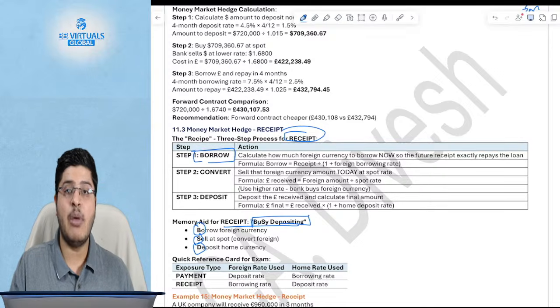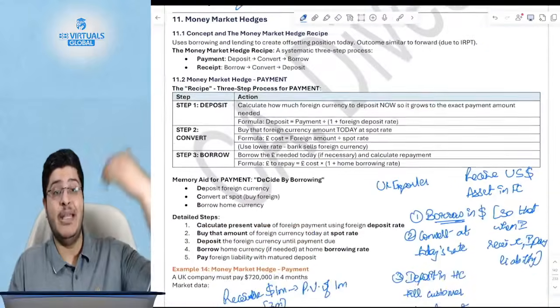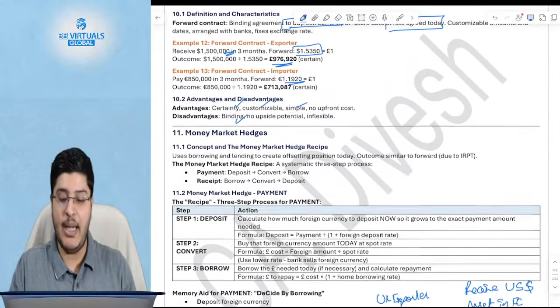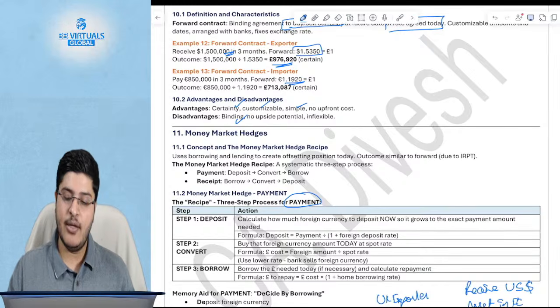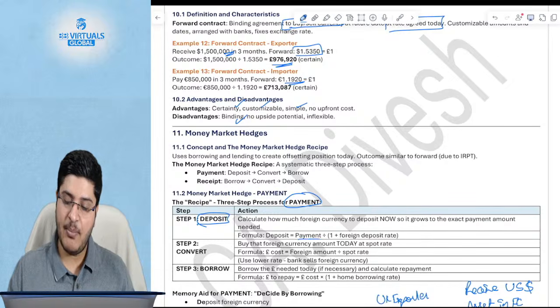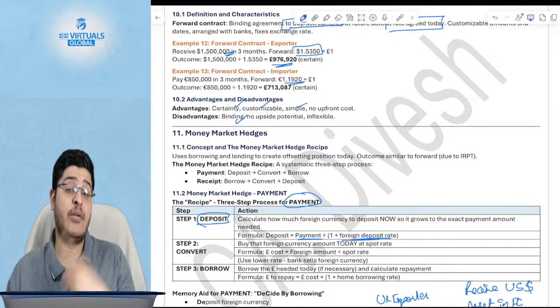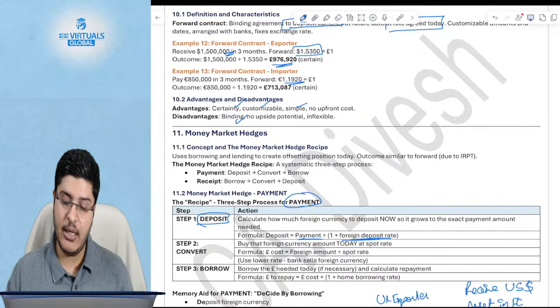How do you create a liability? By borrowing. If you have a liability in the foreign currency, which is if you have to make a payment, you create an asset in the foreign currency. How do you create an asset? You basically deposit. Same logic, present value, foreign deposit rate. In that scenario it was the foreign borrowing rate, here it will be the foreign deposit rate. You convert at the spot rate. What should be the spot rate?